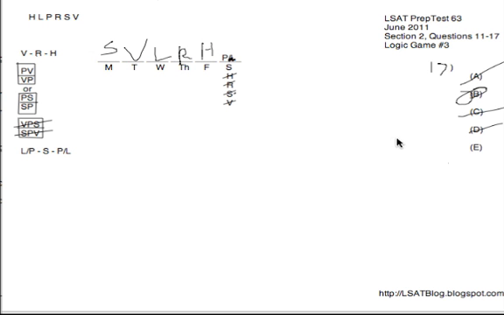Then finally E, VRL, I'll draw that one out as well. So we got V on Tuesday, R on Wednesday, L on Friday. Then we'd have to have H on Thursday, of course, because H can never go on Saturday. And then how are we going to have S between both P and L? S would either be earlier than both of them, or later than both of them. Either way, it just wouldn't work. So for that reason, E is eliminated, and B is our answer for 17 if you didn't get it before.